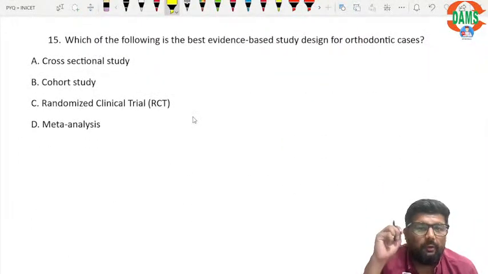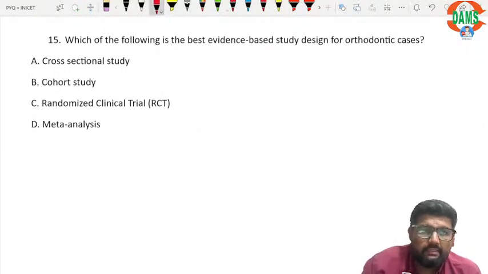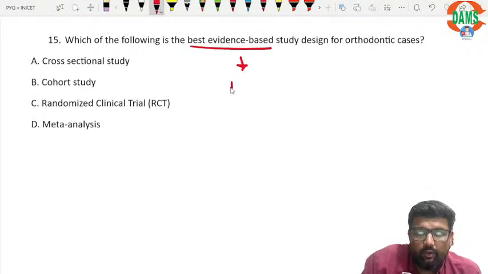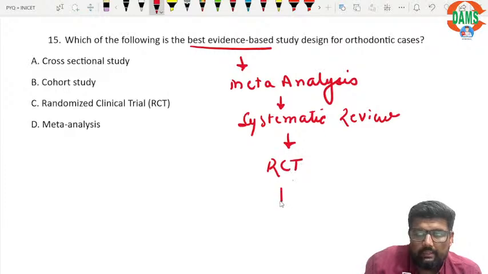Which of the following is the best evidence study design for orthodontic cases? For any case, the best evidence is always meta-analysis, and after meta-analysis I have systematic review, and after systematic review I have RCT, then cohort, then cross-sectional.